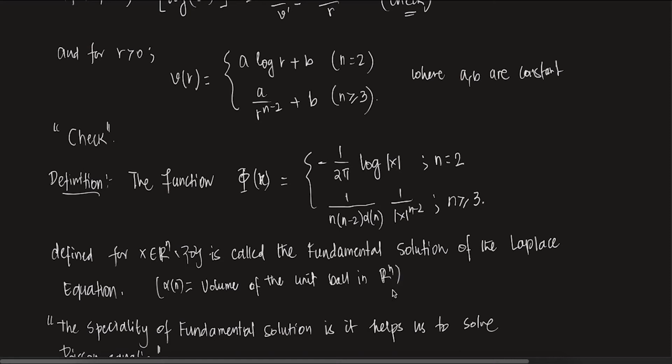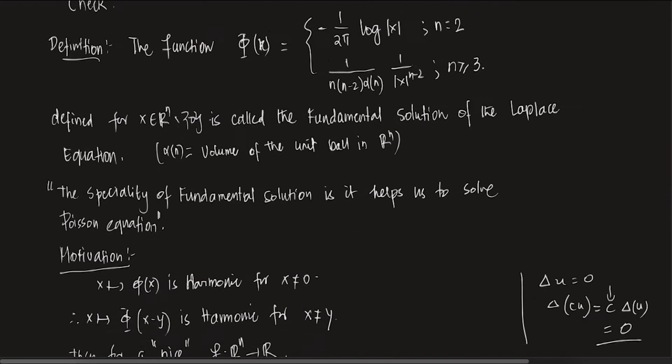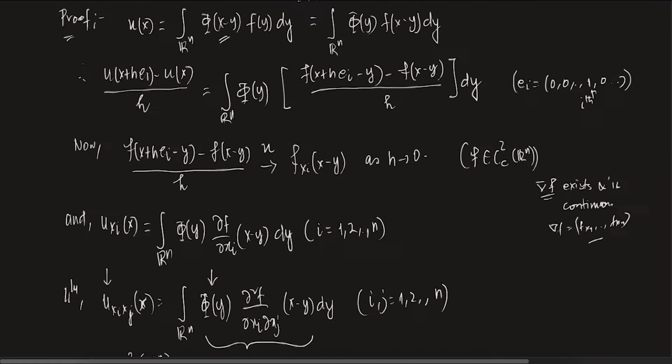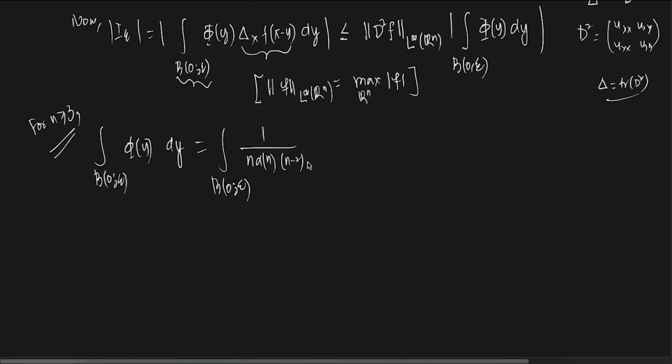Clear? Okay. So for all of you guys who understand measure theory, this is just the measure of the unit ball. So n minus 2, 1 by mod x minus y to the power n minus 2, dy. This should be the case. So you see, this is basically a constant dependent on n. Throw it outside. So this is some Cn. I'm not really interested in that thing.